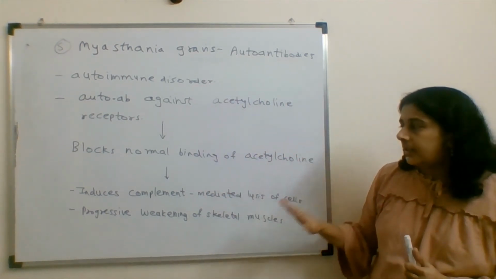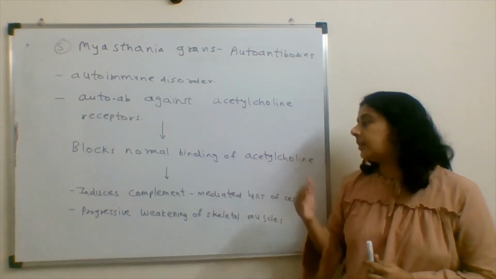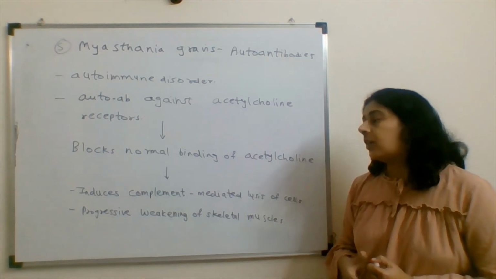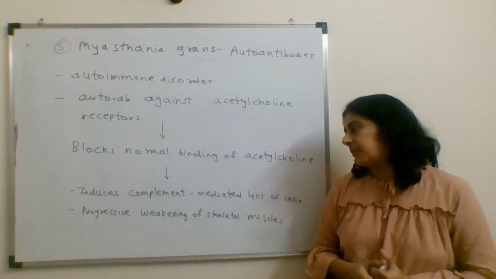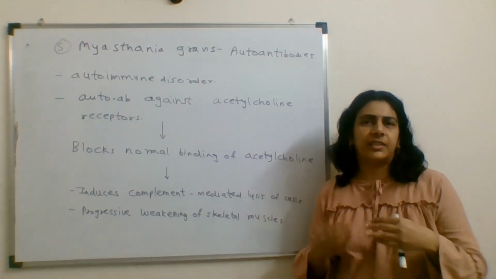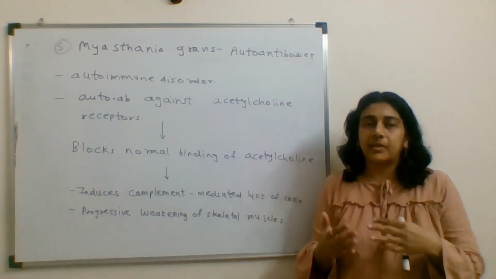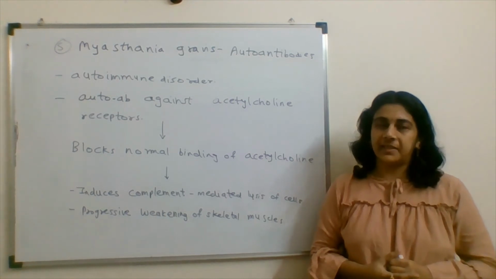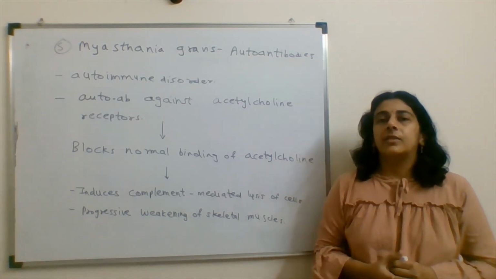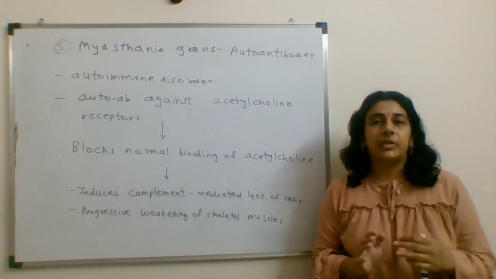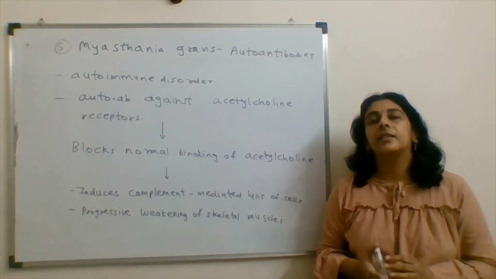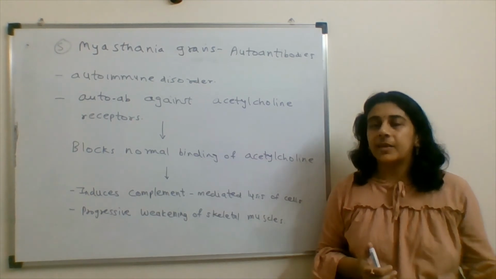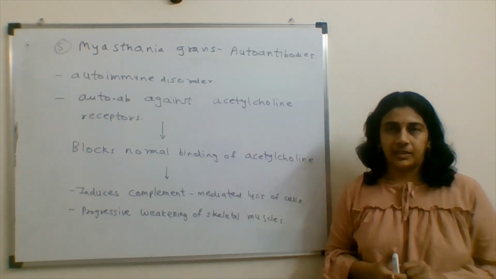Here this also induces complement mediated lysis of the cells, and it is also responsible for weakening. If this disease goes on, then progressive weakening of the muscle cells can occur. So in this way, this is an autoimmune disorder which is due to autoantibodies against the receptors for acetylcholine.